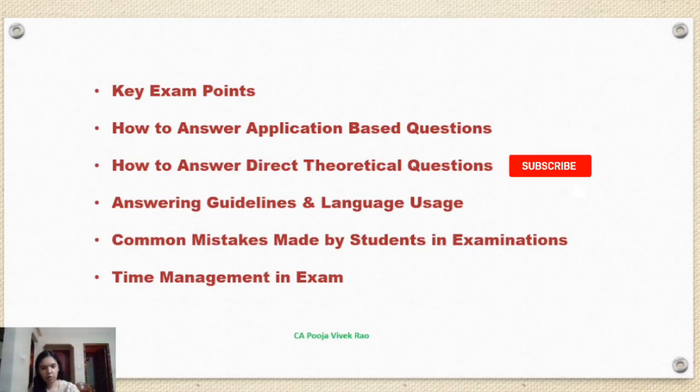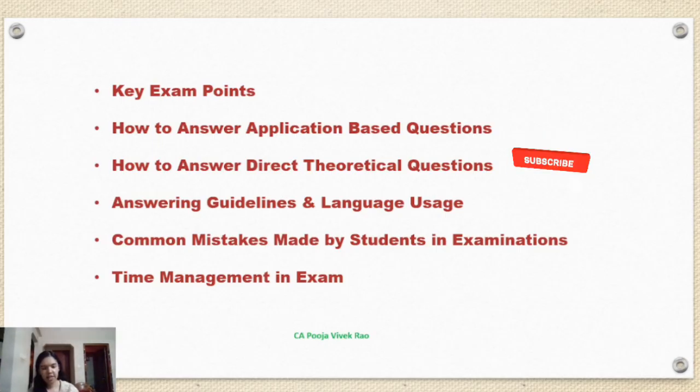Suppose you are answering question number 2 and you know subpart A and C and you do not know the answer to subpart B. What you can do is write subpart 2A, then write subpart 2C and leave one page for subpart 2B and come back later on and write. However, write all the subparts at one place itself.